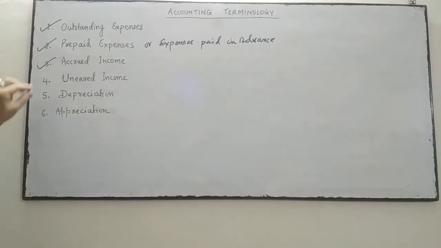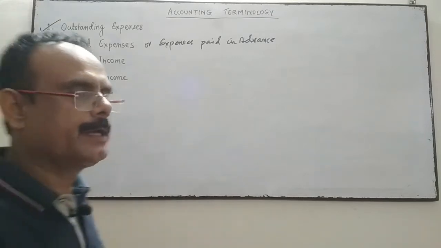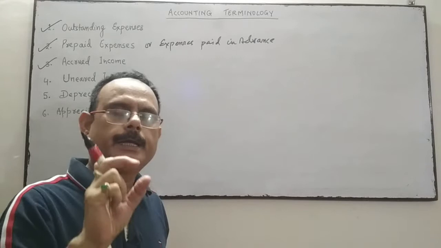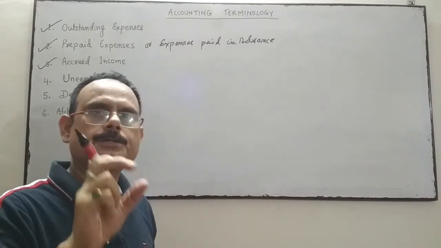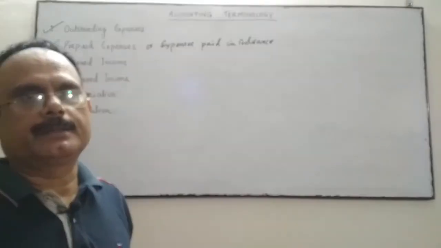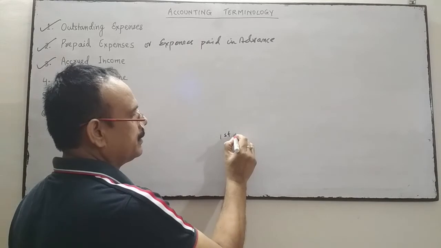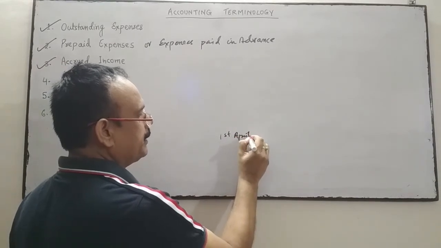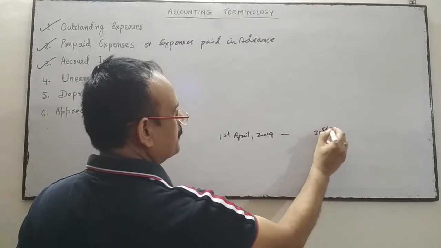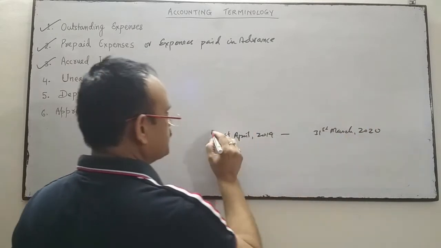Come to the next on accrued income. Accrued income means income is earned, but the amount of that income is not yet received till the end of the financial year. Suppose the financial year starts from 1st April 2019 and is going to close on 31st March 2020. This is our financial year.